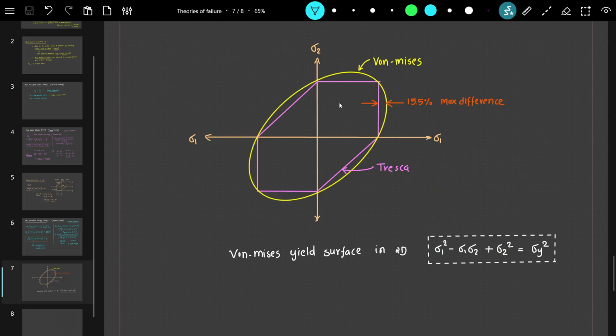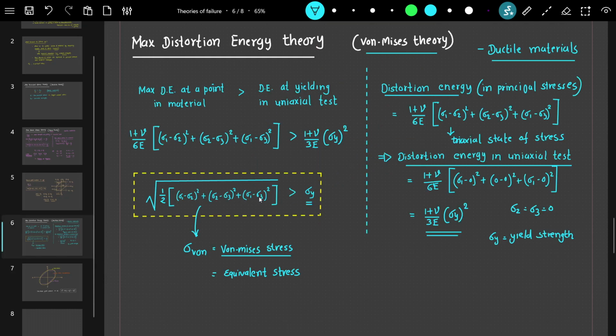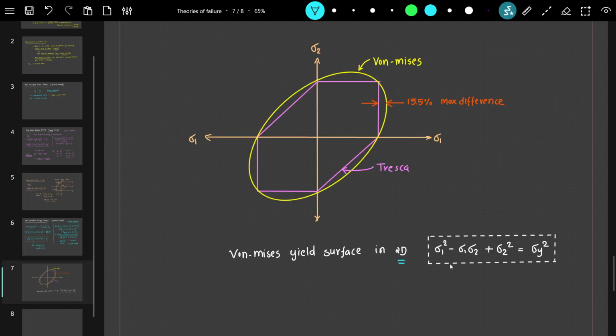Let's see von Mises theory, the graphical presentation. For the 2D case, we are just substituting sigma 3 equal to 0. We get the von Mises yield surface in 2D as sigma 1 square minus sigma 1 sigma 2 plus sigma 2 square equal to sigma y square. So this is basically an elliptical equation, and this yellow is the von Mises yield surface.